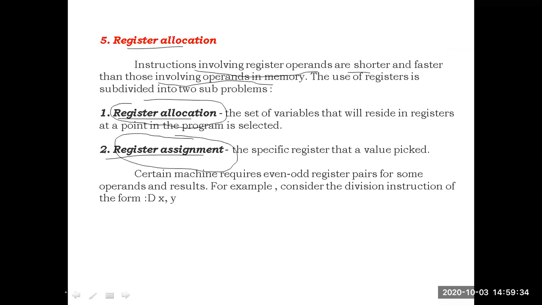Clear andi? For example, okay, certain machines require even-odd register pairs for some operands. Some machines, to do the operations, will require even-odd registers.